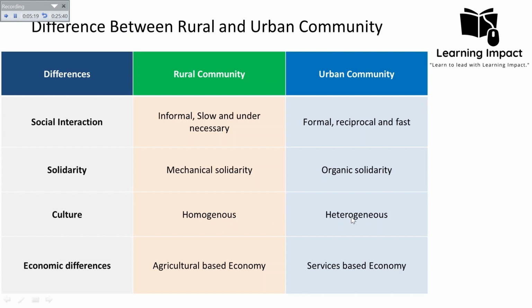On the other hand, in the case of the urban community, the culture is more heterogeneous. Urban communities are often culturally diverse, with people from different ethnic, national, and socioeconomic backgrounds. Urban communities experience cultural fusion, where different traditions and practices blend together. Assimilation occurs. And urban communities are constantly evolving, with new cultural trends, art forms, and lifestyles emerging. This means there is more room for cultural diffusion in the urban community.